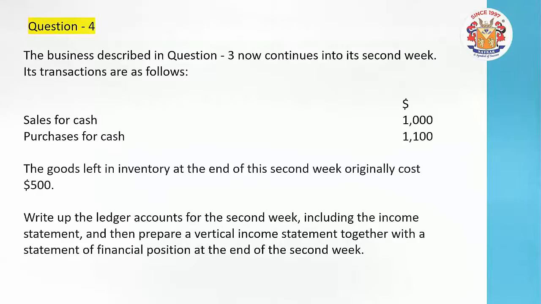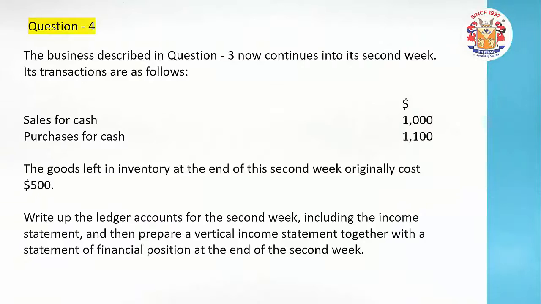Another, the purchase for cash: in this transaction inventory is coming in, goods are coming in the name of purchase, so it is debit, and the cash is going out, so cash is credit. Again I am reminding you: cash credit and purchase debit.